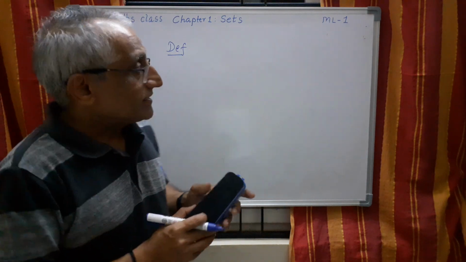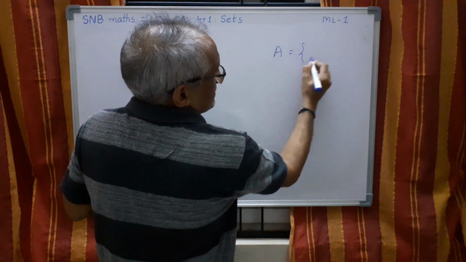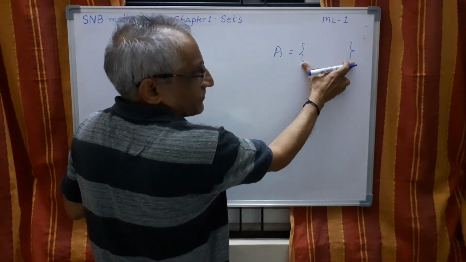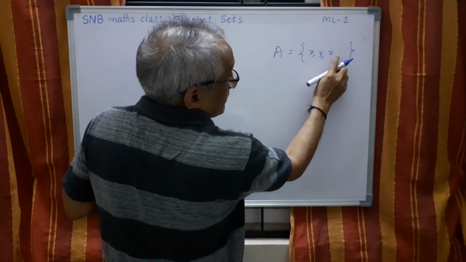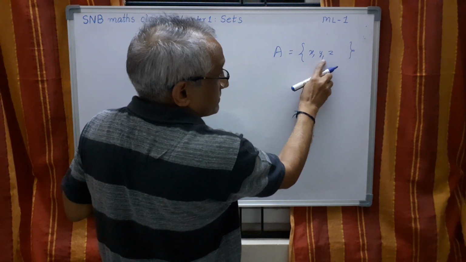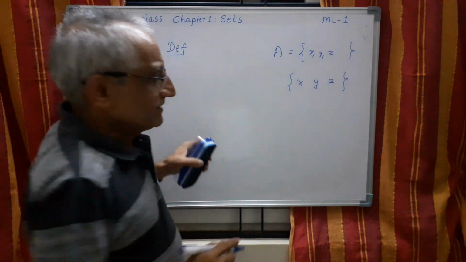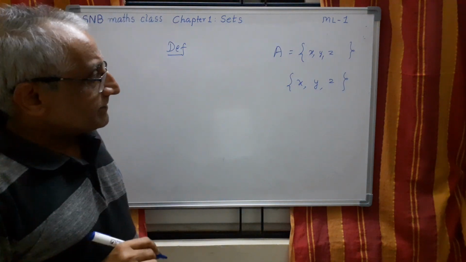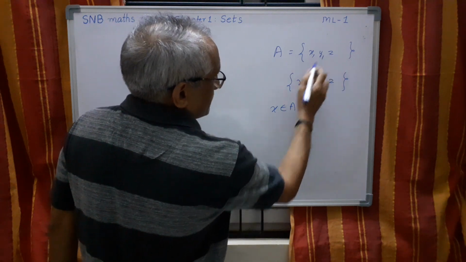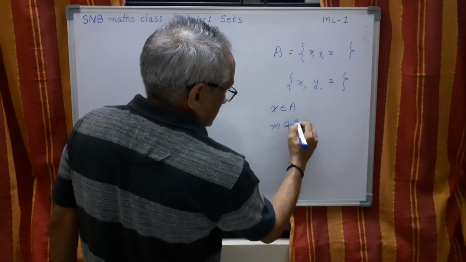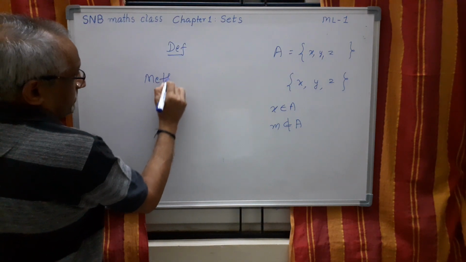Then the next one is there are conventions of writing set. We use capital letters. Then elements are written inside the two flower brackets, something like x, then y, etc. You can write any number, say z, but after the last element you should not use a comma. In between always there must be a comma. So don't write otherwise, of course sometimes we write without our awareness, but strictly speaking you should write like this only. Then the symbol, x belongs to A, and for example m does not belong to A. This is the thing.